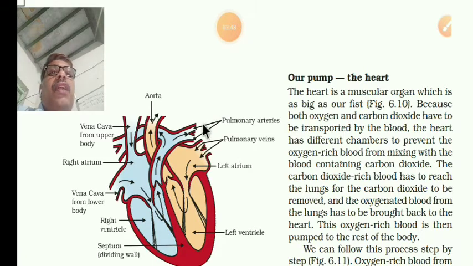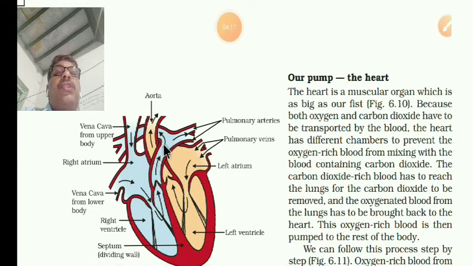From there it again enters the heart through the pulmonary veins, to the left atrium and then the left ventricle. Then it passes to the aorta and all over the body. In this way oxygen circulates in our bodies.